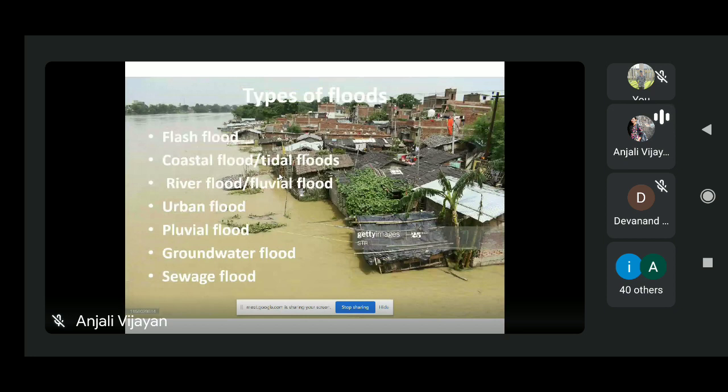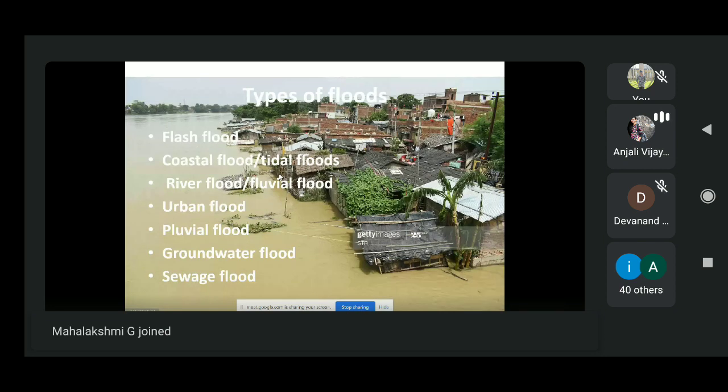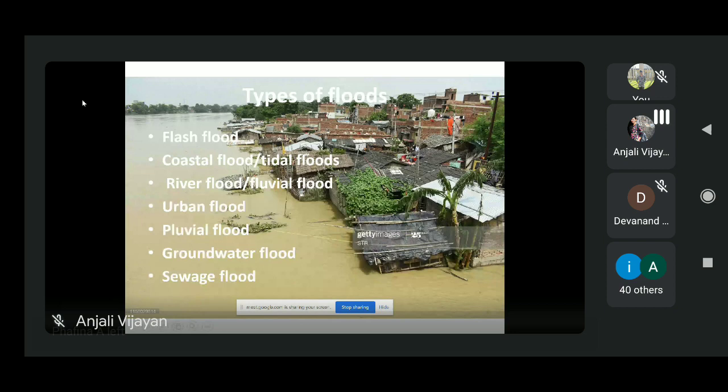Now we will see what the different types of flood are. There are different types of flood, and we will see them one by one. The first one is flash flood. Flash floods are very dangerous in nature because they occur within 6 hours. These are very fast moving waters that can sweep away everything coming in their path.